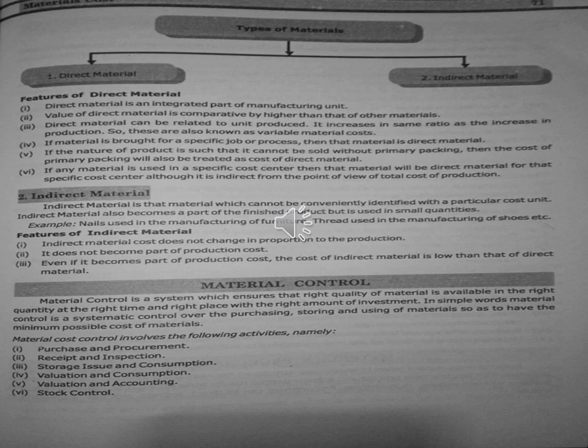When you are consuming it, how much value is being consumed, that is valuation and consumption. Whatever you have used, for which the accounting has to be done, that is valuation and accounting. And at last, however much is there, that only we are going to control. Whether we have controlled the material or not, that is stock control. So these are the various activities involved in material control.